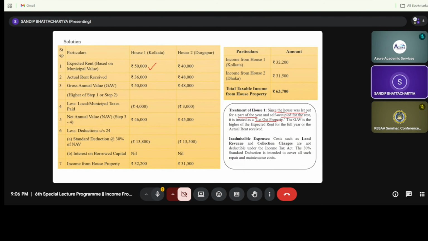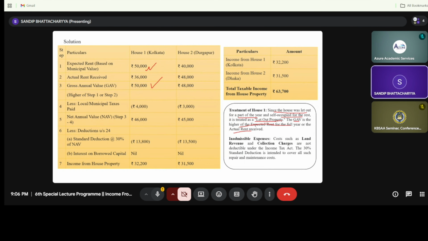If the house has been let out for part of the financial year and self occupied for the rest, it is treated as a let out house property. So the gross annual value is the higher of expected rent for the full year or the actual rent received. My actual rent received is rupees 36,000, but the expected rent is 50,000. So what will be the gross annual value?